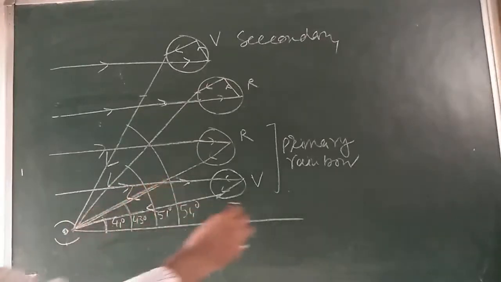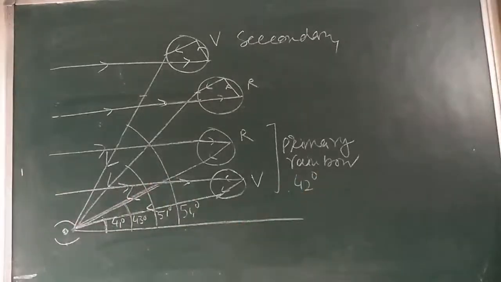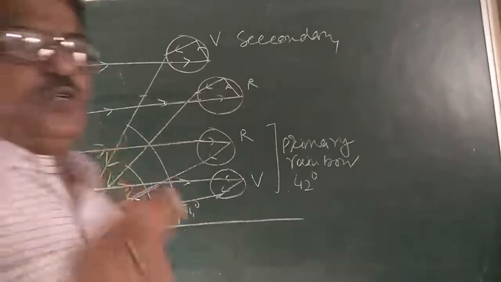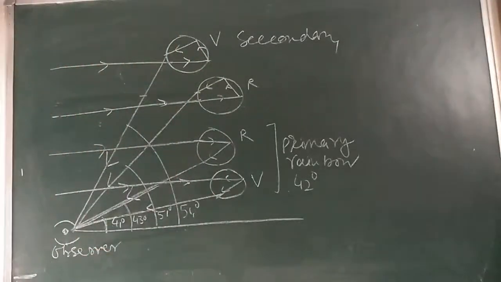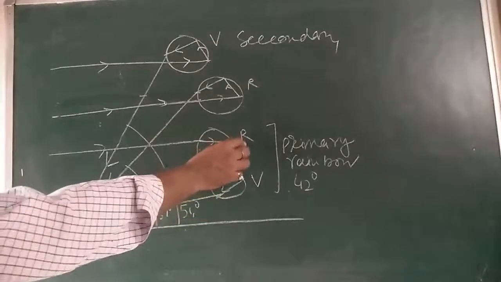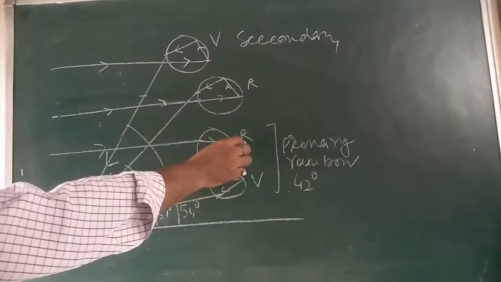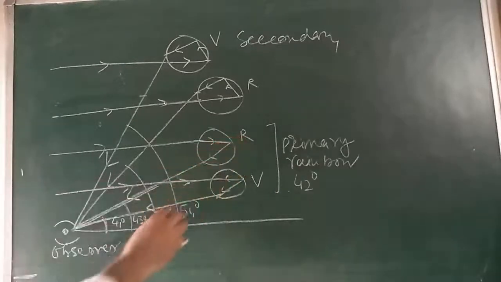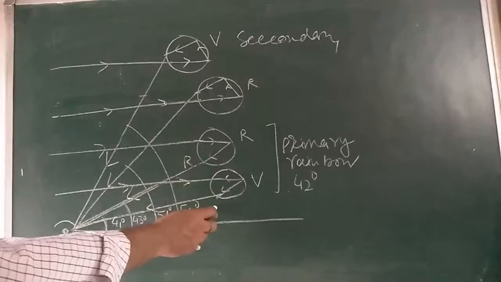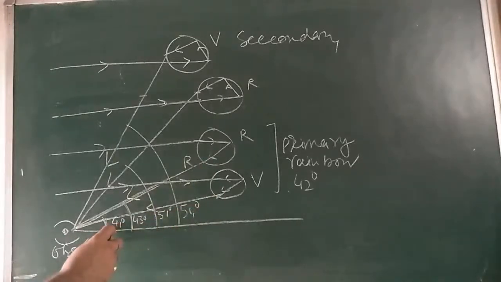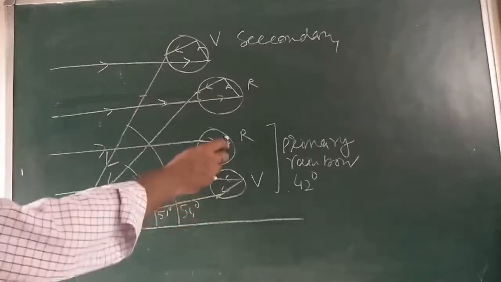So here we are having an angle 42 degree at the eye of the observer. The observer gets an angle 42 degree here. It shows all the colors of the solar spectrum with red color on the outside making an angle 43 degree here, and violet color making an angle 41 degree inside. Here is the inside and here is the outside.